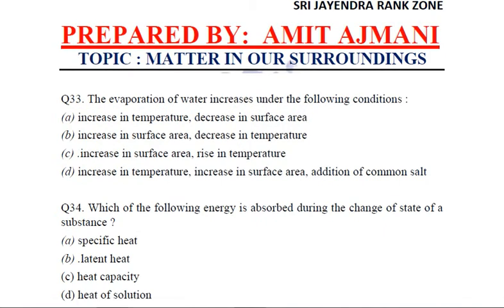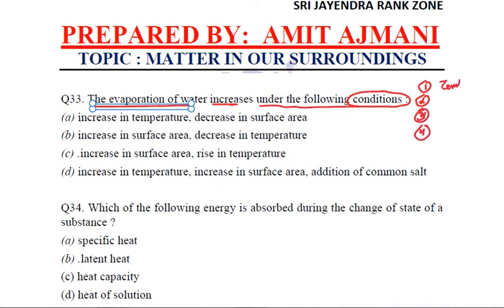Let us see the next question. The evaporation of water increases under the following conditions. What are the conditions? For that, you need to remember the factors affecting rate of evaporation. We have studied the four factors. Let us take an opportunity to revise those.